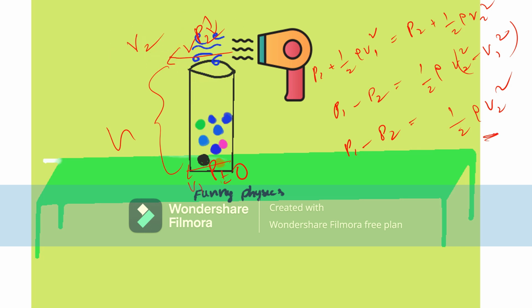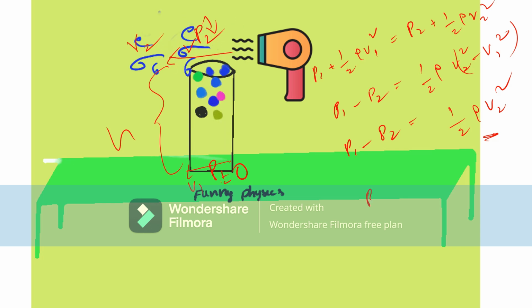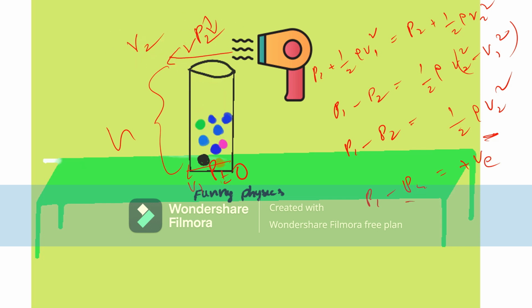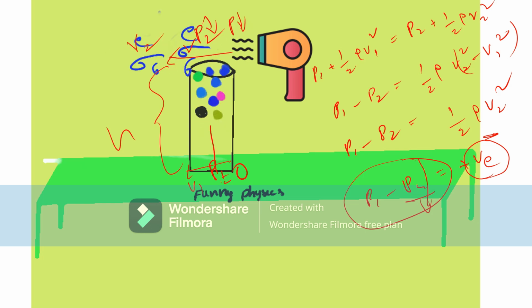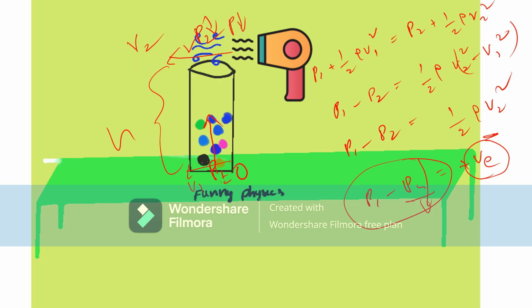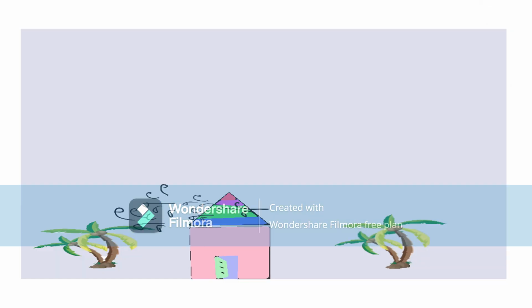Now this is positive. That means whenever P1 minus P2 is positive, P2 is less. That is, only when P2 is less than P1 does this P1 minus P2 become positive. So here the pressure is dropped. That's why these ping pong balls come out of the tube.